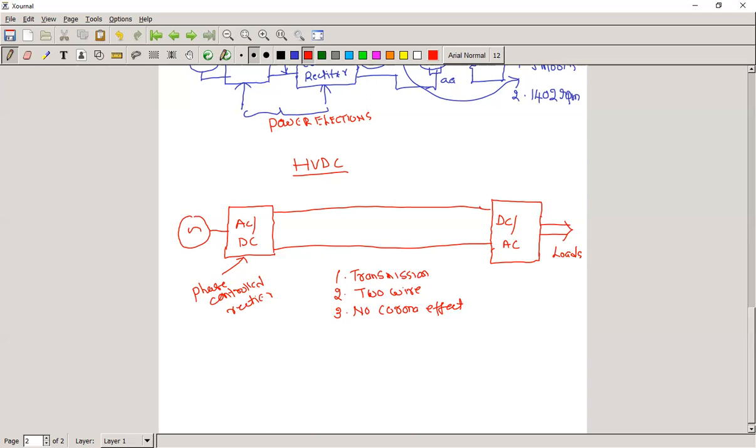But the point here is that it requires 2 converters. If you observe closely, there are two converters: this is converter 1 and this is converter 2. Both operate at very high voltage and current. These two converters come under power electronics.